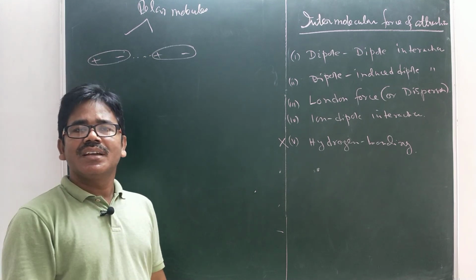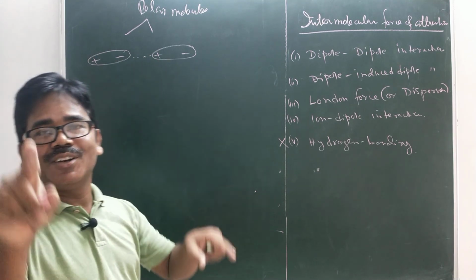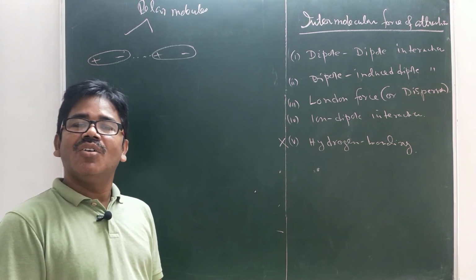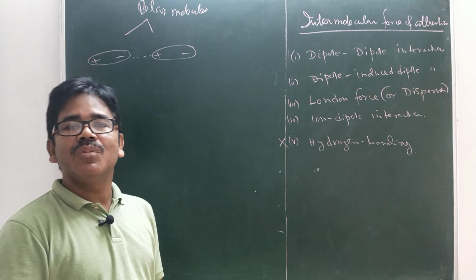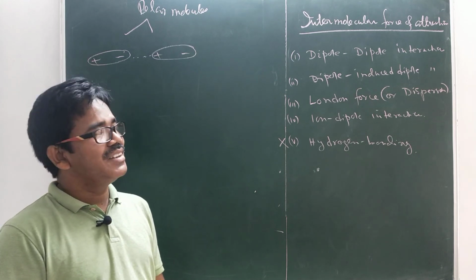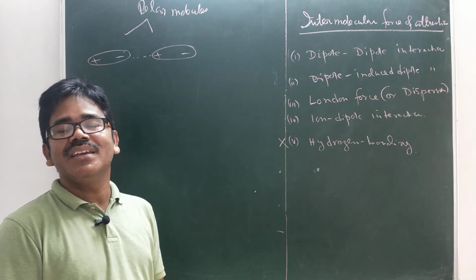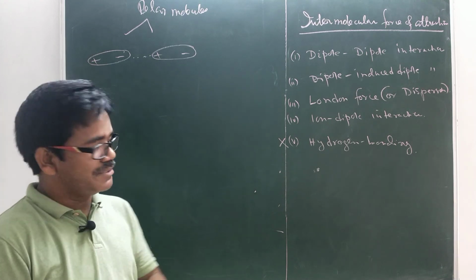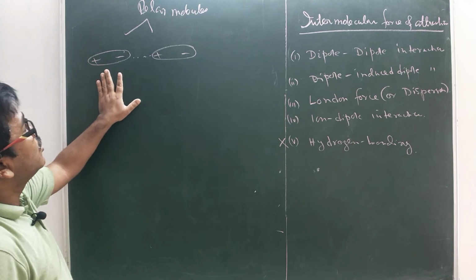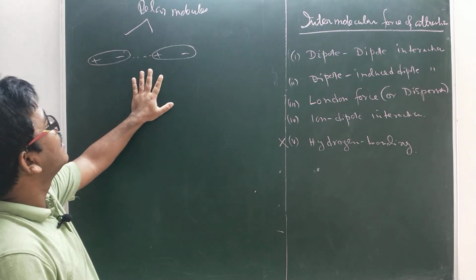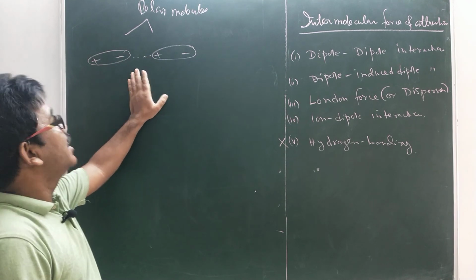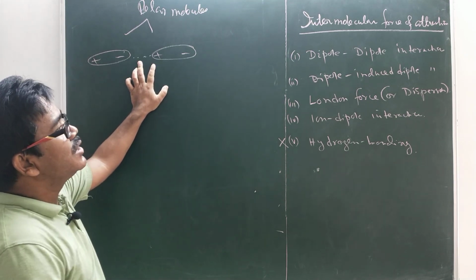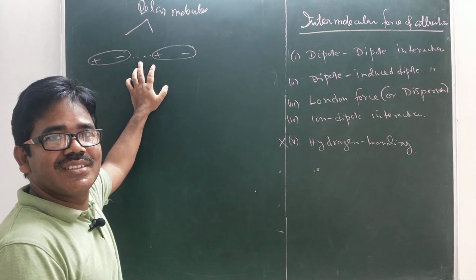We have learned this kind of dotted line in hydrogen bonding also. Hydrogen bonding is also a type of dipole-dipole interaction, but that interaction was very high because of the HF, HO and HN bonds, which we discussed in detail. Polar molecules will have opposite dipoles, and between the opposite dipoles there will be some sort of attraction. That attraction we call dipole-dipole interaction.